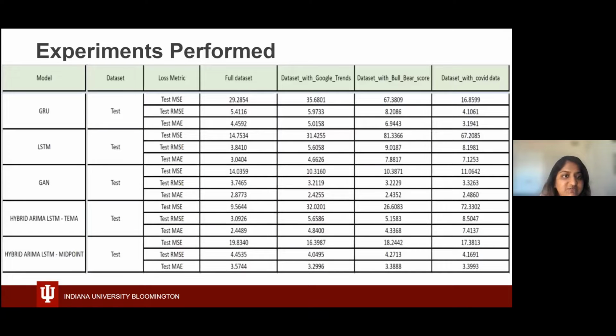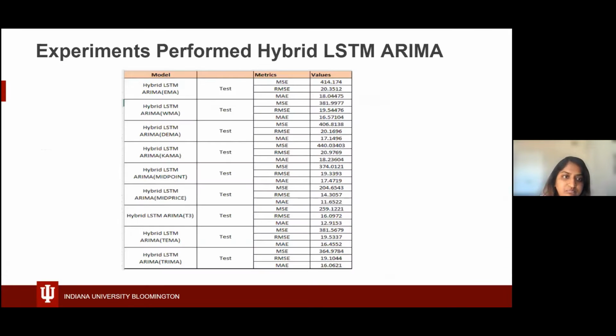These are some of the results that were performed for each of the experiments. We can see that the GRU, LSTM, GAN, as well as hybrid ARIMA, TEMA, and midpoint have been listed out. Out of these, GAN performed quite well on some of the experiments, and hybrid ARIMA performed well for TEMA as well as midpoint for one of the 2 experiments. Some of the additional experiments performed for hybrid LSTM ARIMA for the different moving averages are listed here.